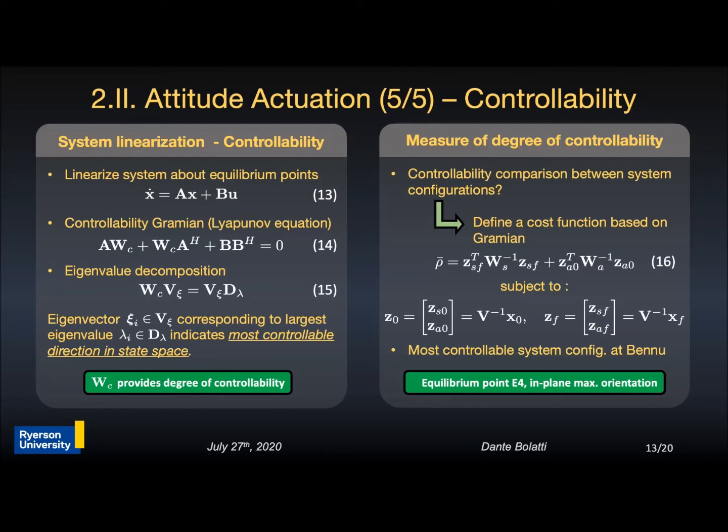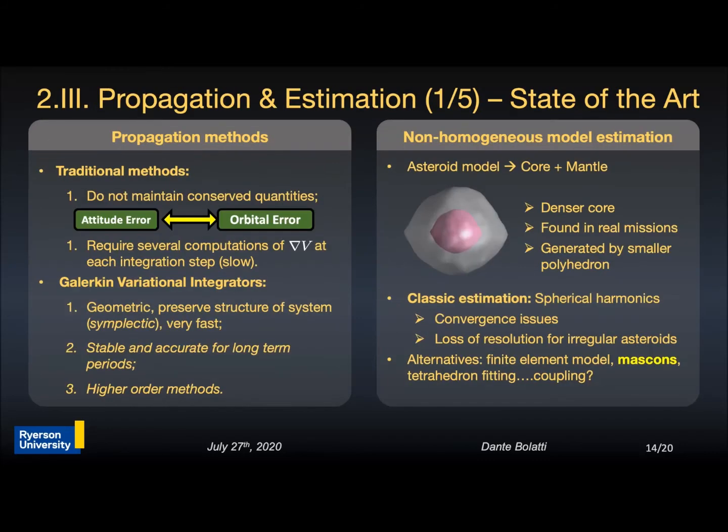Due to the low magnitude of the coupled force, its effect is more visible by looking at the long-term evolution of the system. This takes us to the last part of this research, where a fast numerical propagation method will be developed to this end. Traditional numerical propagators in the literature directly integrate the equations of motion, and they do not maintain conserved quantities. So this means that any error in one aspect of the dynamics gets translated to the other one through the orbit-attitude coupling effect. Additionally, they require several computations of the acceleration of the spacecraft at each integration step, making them very slow.